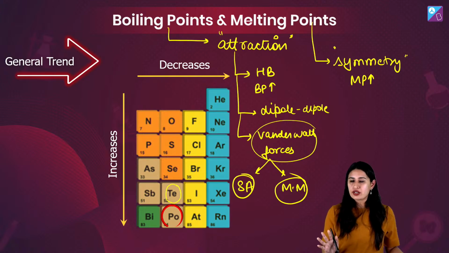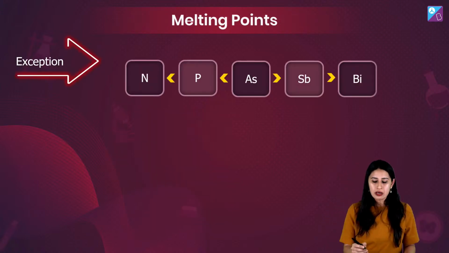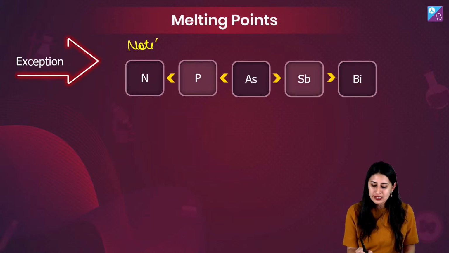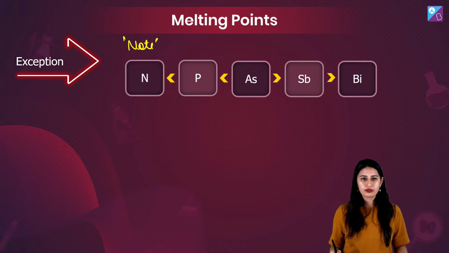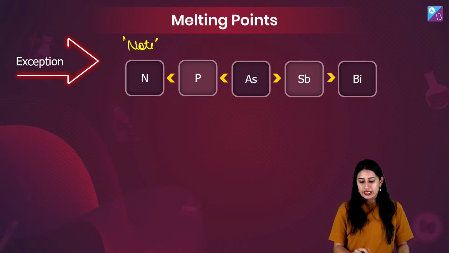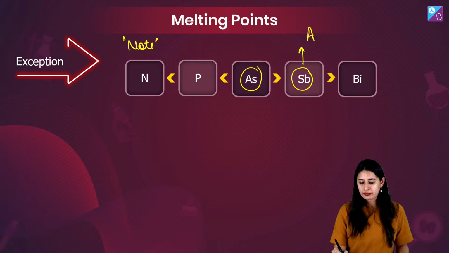But relatively, you've understood melting point and boiling point. Now the next one is another exception that I want you to note because it's important from the JEE Mains as well as Advanced perspective. Look at this. Arsenic we are comparing with antimony.